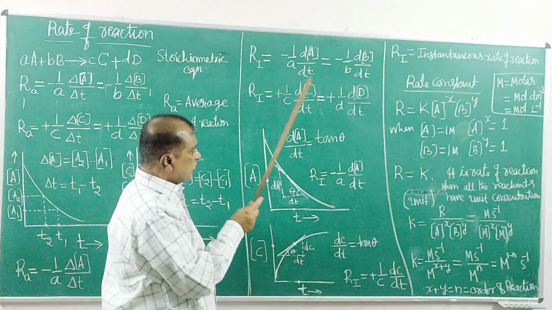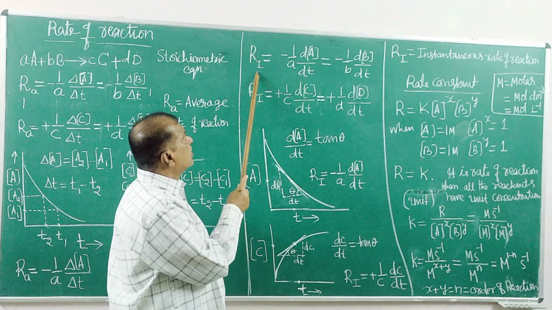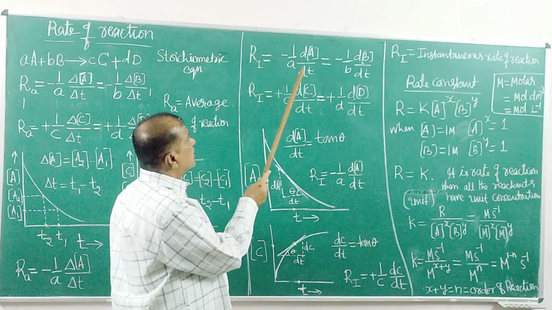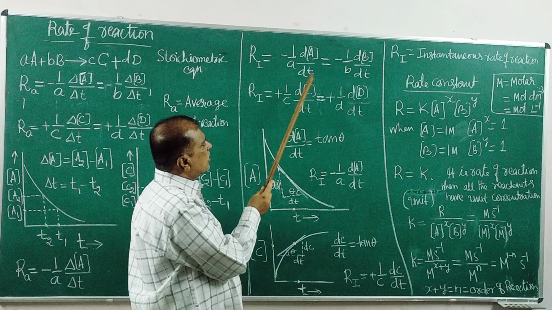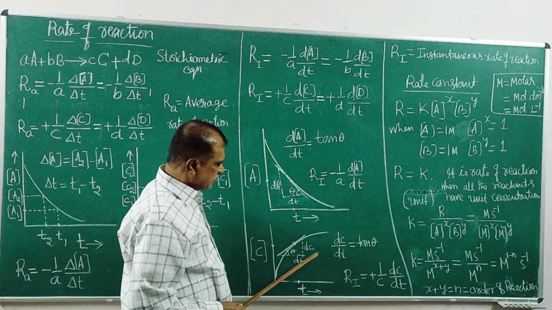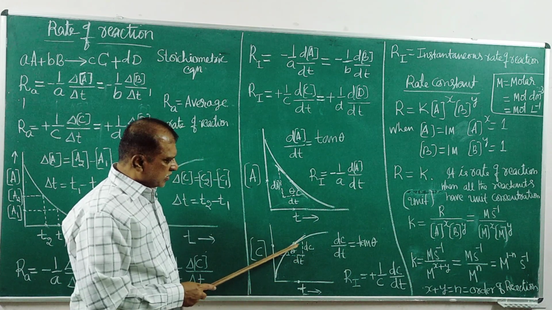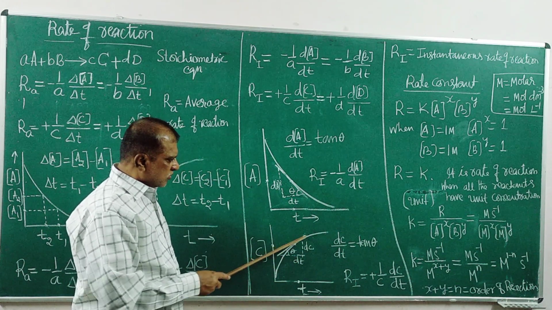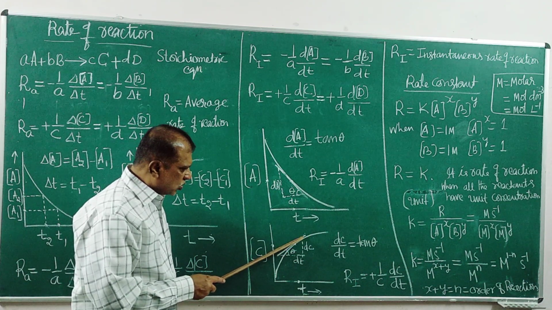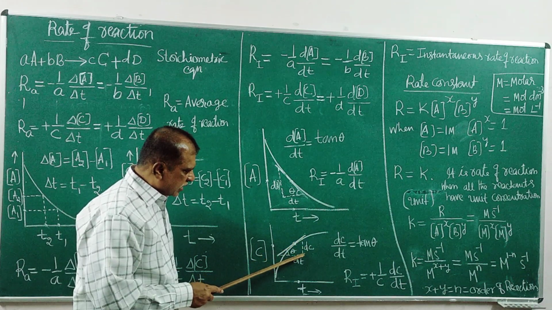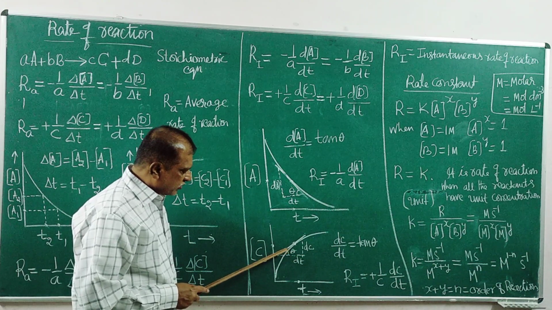This is how we can measure these values from the graph. Then calculate the rate of reaction, that is for this equation, 1 by A minus. Same thing, so it is for this A or for this C. For example, any point, I take this point, draw the tangent to the curve at this point, find the slope of this tangent. There are two lines we can meet vertically at a point like this, and find theta from this.